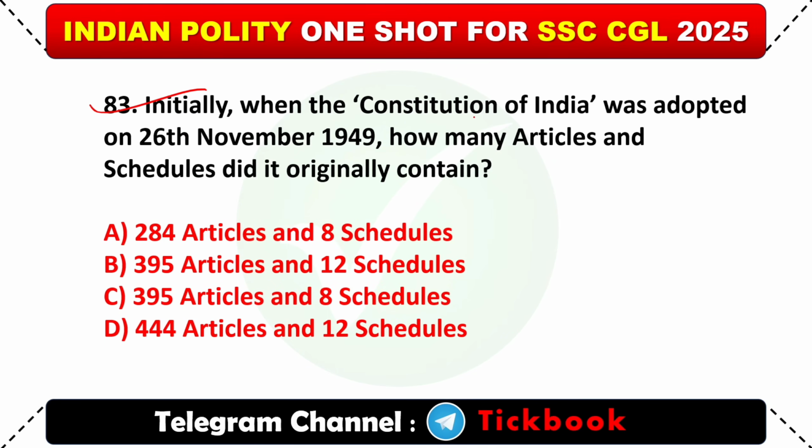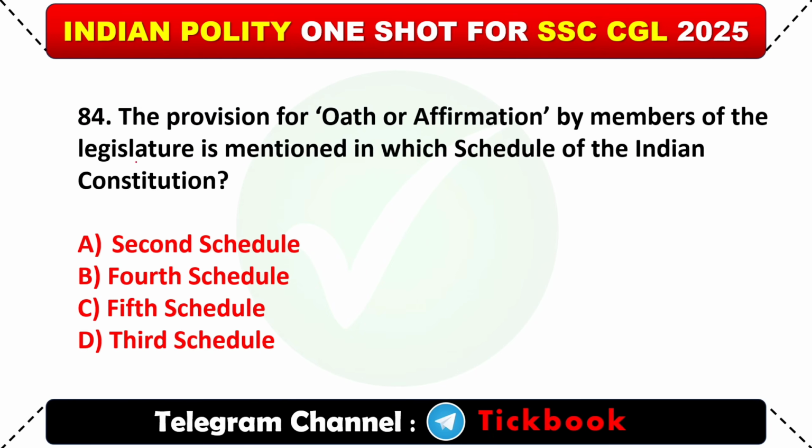83. Initially, when the Constitution of India was adopted on 26th November 1949, how many articles and schedules did it originally contain? Option C, 395 articles and 8 schedules. 84.